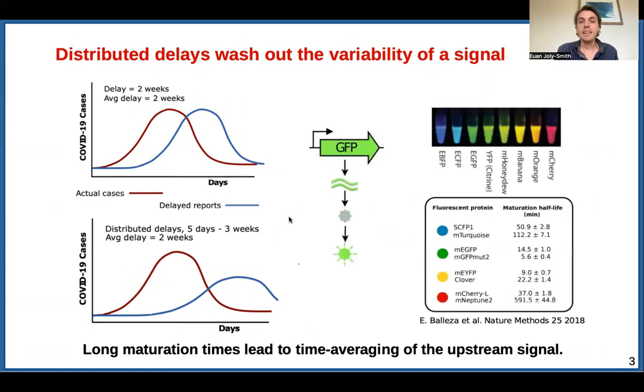And the exact same thing happens with fluorescent proteins because fluorescent proteins take time to mature and fluoresce. Once a fluorescent protein is translated, it has to undergo certain conformational changes before it can fluoresce and we can detect it. And the time it takes to do this is called the maturation time, and it ranges from minutes to hours. So typically, fluorescent proteins with long maturation times are avoided in order to avoid this time averaging effect. But we wanted to see if we could somehow use this experimental nuisance to our advantage.